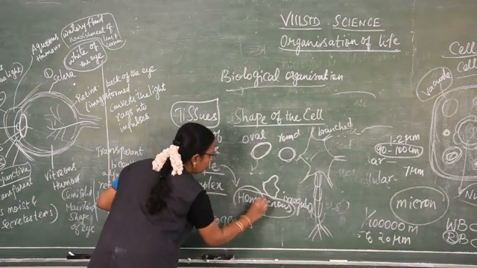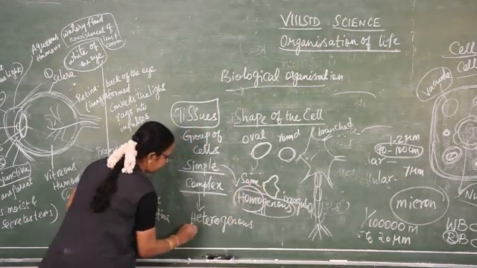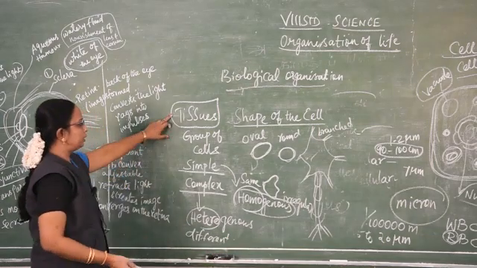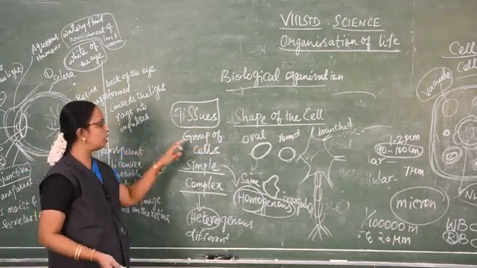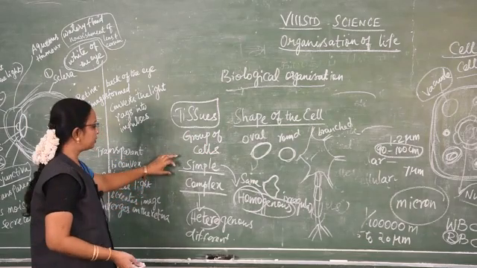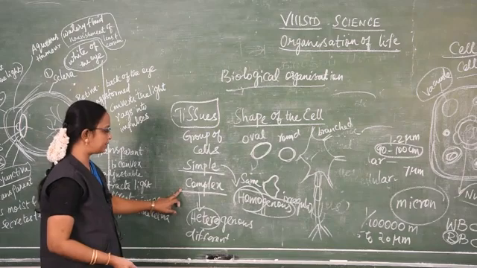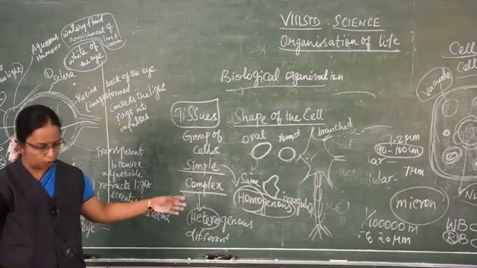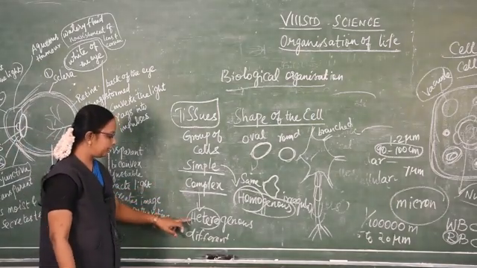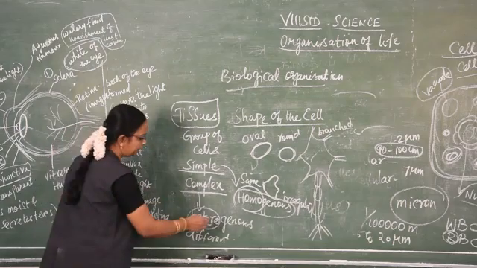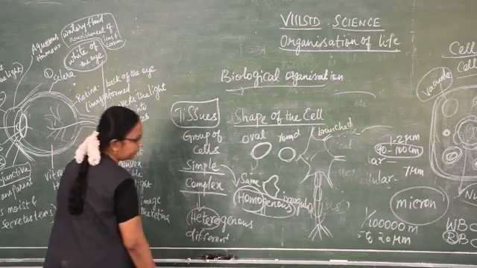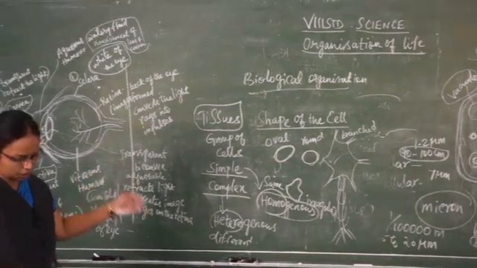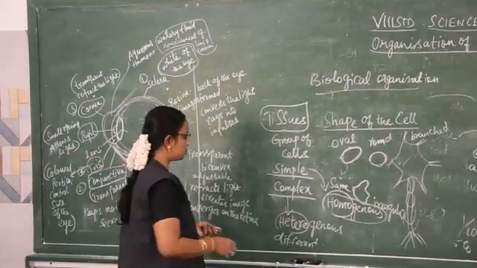What is meant by homo? Homo means same. Hetero means different. So what are tissues? The group of cells form the tissues. There are two types of tissues, simple and complex. In simple tissue, the same type of cells are present, so they are known as homogeneous. In complex tissue, the cells are seen in different types, so they are known as heterogeneous. Hetero means different. These are about the tissues. Next, types of tissues.